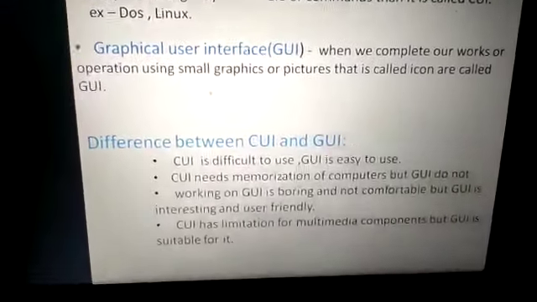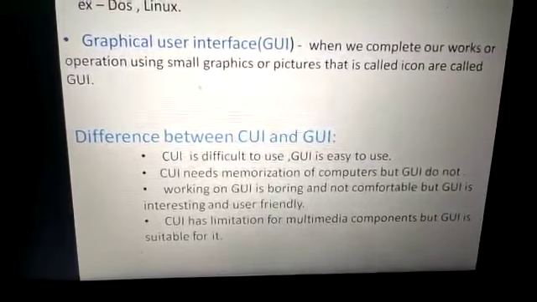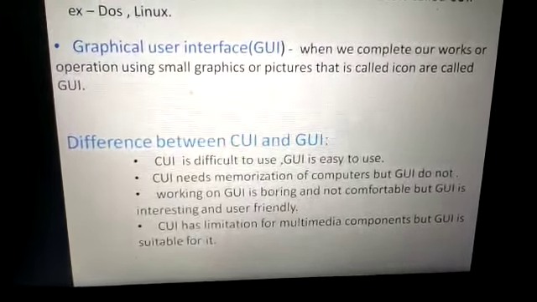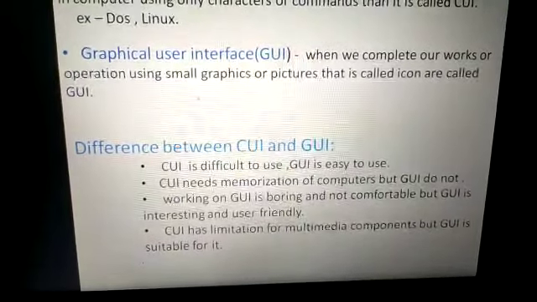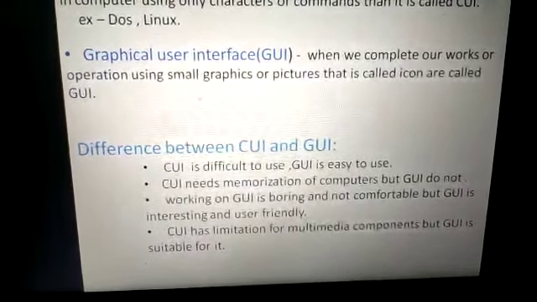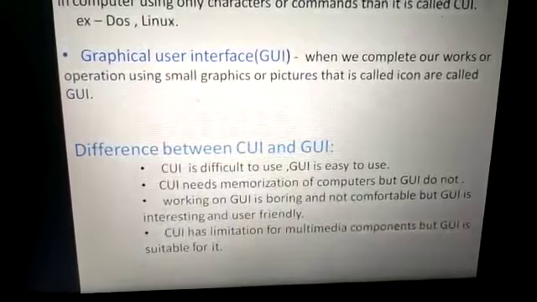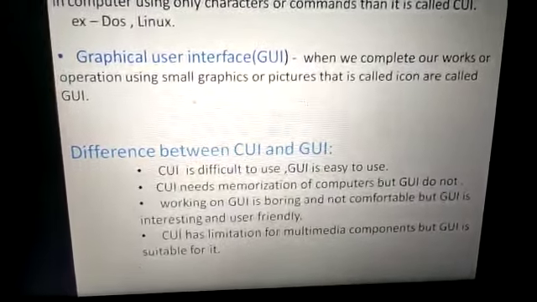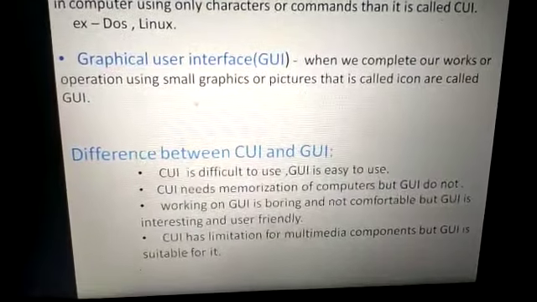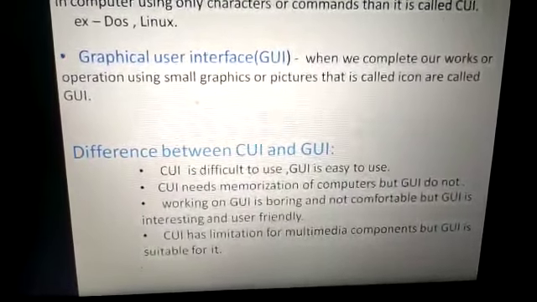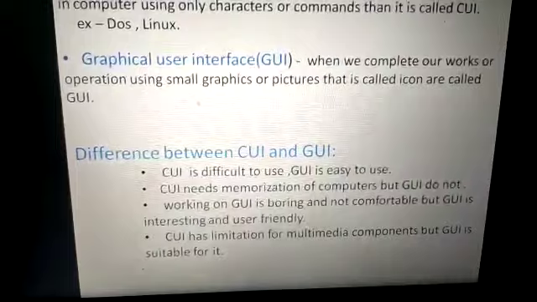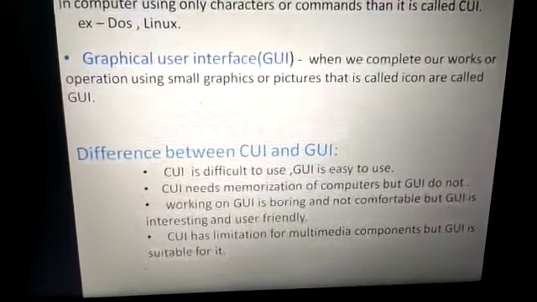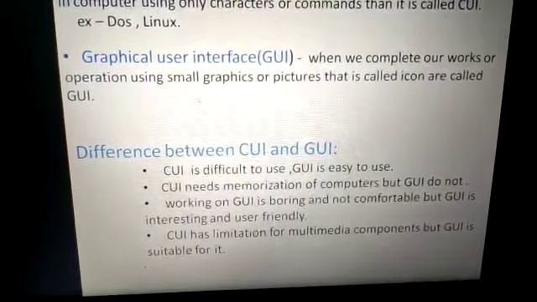Now we'll discuss the difference between CUI and GUI. CUI is difficult to use, GUI is easy to use. How? Because in CUI we have to memorize different types of commands. If you want to delete anything or print anything, we have to know the commands, which command is used for printing and which for deleting. But in the case of GUI, only by clicking on an icon we can perform any task.